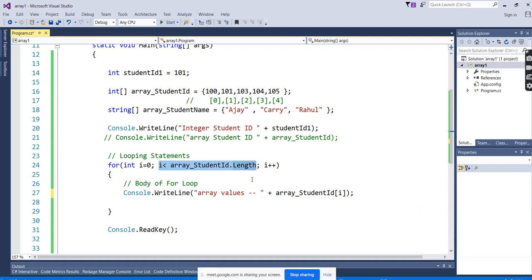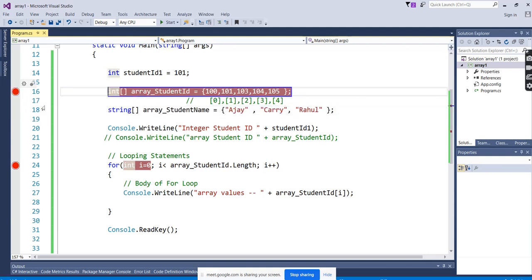What is the for loop condition we kept? Array size dot length. Length is a property, it will pick up the size we have mentioned. What is the size here? 5. Less than 5, it will run. We cannot use less than or equal to here. If we go for less than or equal to, what will happen? It will check, and even though the length is 5, it is correct. But we are starting with 0, so we have to remove the equals to. We will check by going with the debugger.